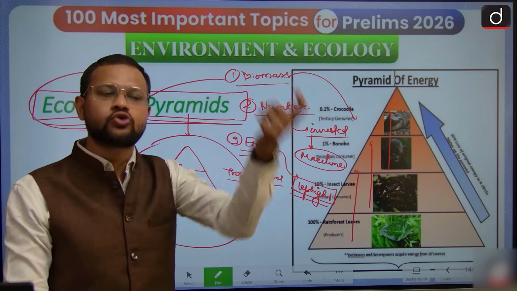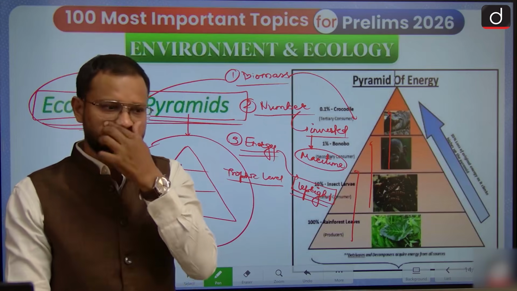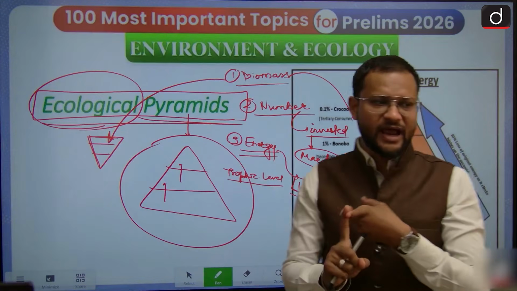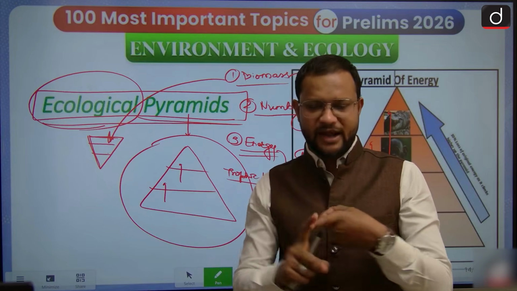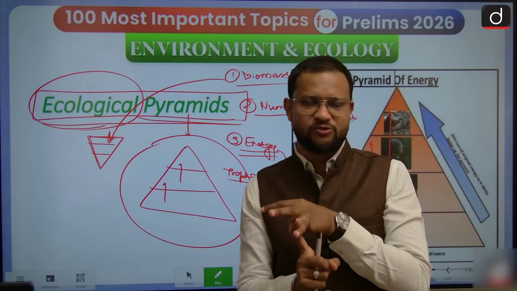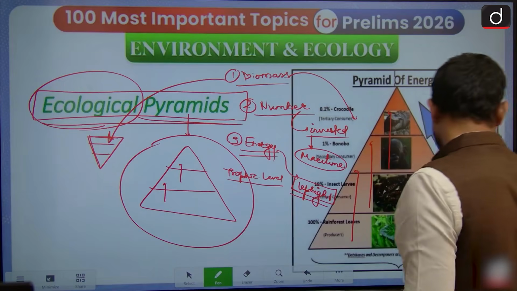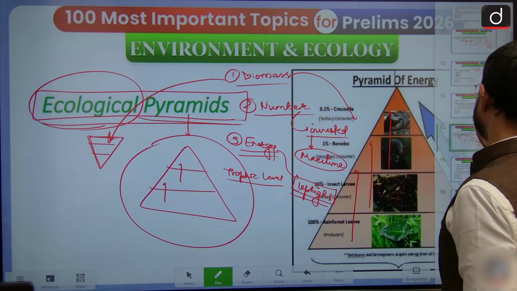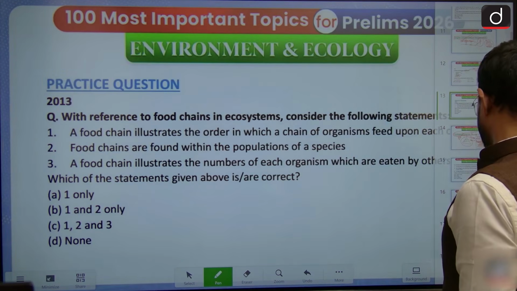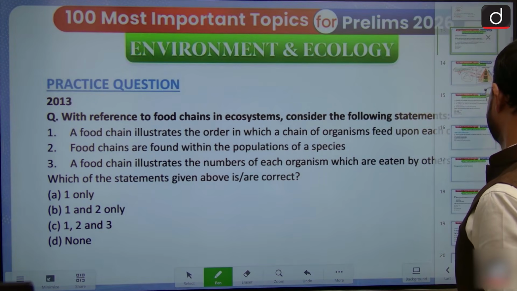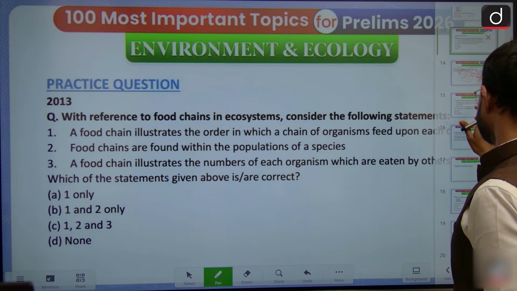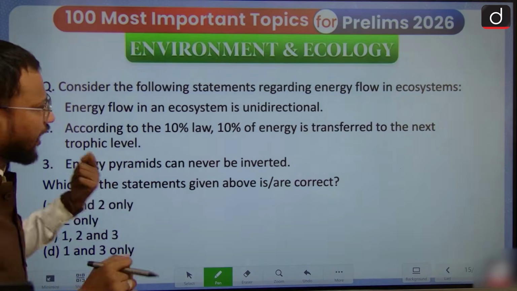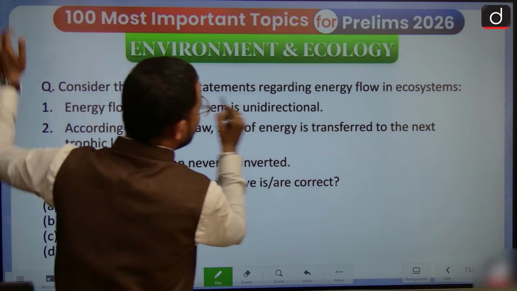I hope the energy pyramid is pretty much clear to you. Energy pyramid, number pyramid and biomass pyramid, this concept is equally clear to all. Now guys, in order to have better clarity on this concept, let us try solving this question.